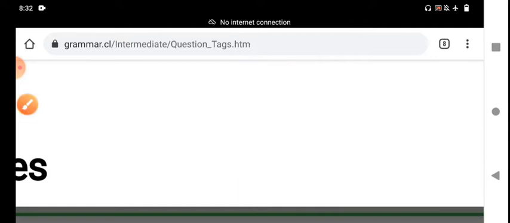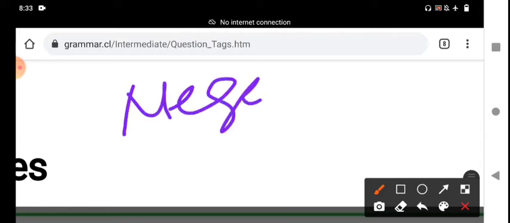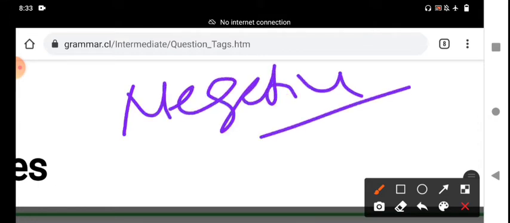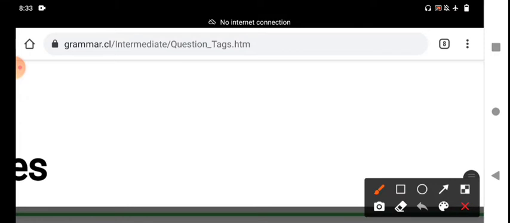And then the major important information is here. We use an affirmative tag after a sentence containing negative words or partially negative words. If the declarative sentence has some negative words, we should use a positive tag.